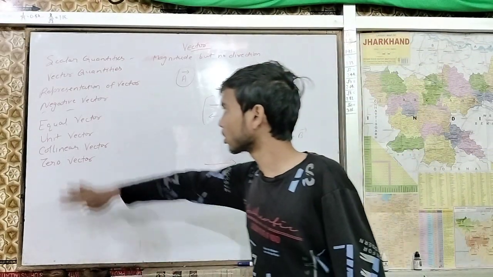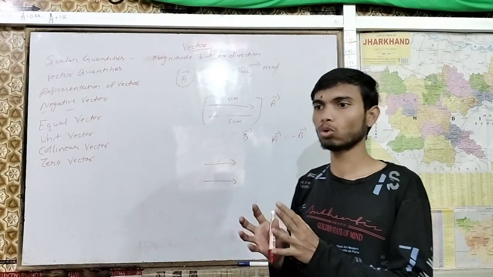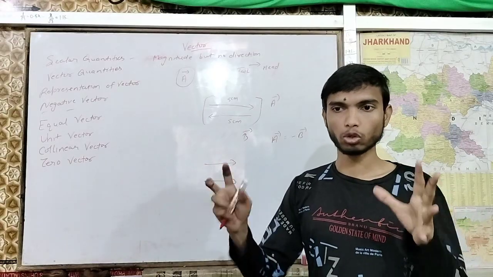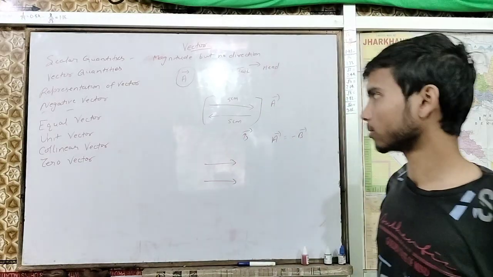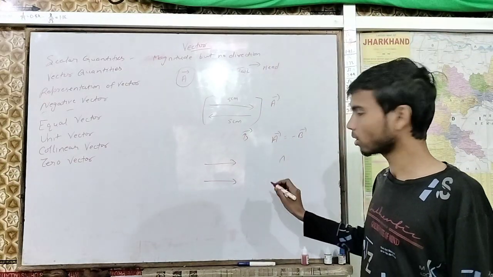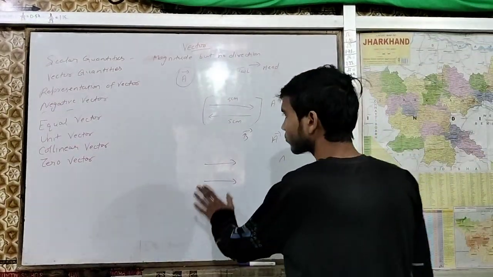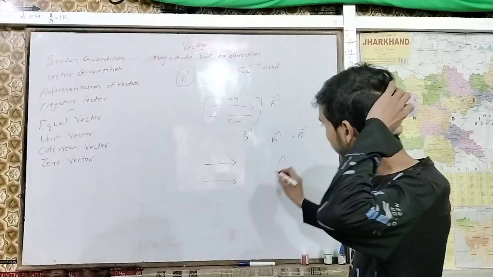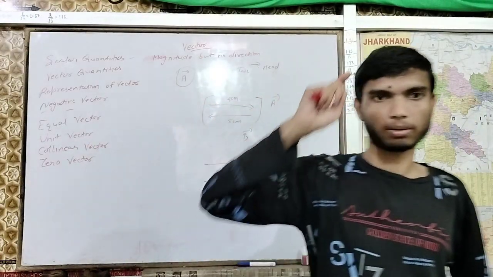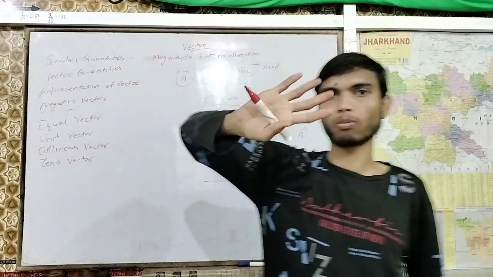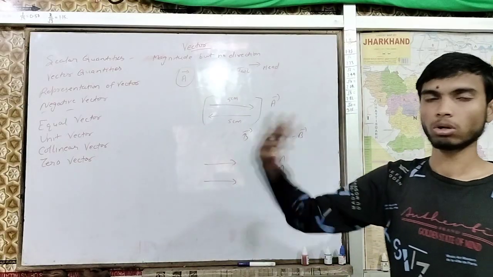Clear? Now next we have the unit vector. Unit means 1. It is used to specify direction. You will observe that a unit vector is being used to specify direction. Unit vector, written with a cap, do you know about the cap? For example, a cap. So it is a vector which has a magnitude of only 1. This vector has a magnitude of only 1, and the work of a unit vector is to tell the direction.